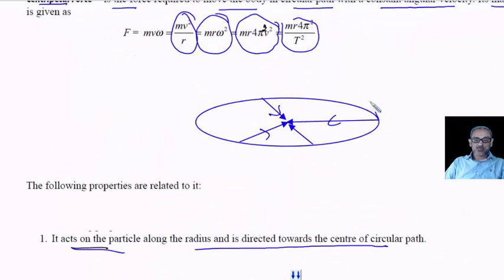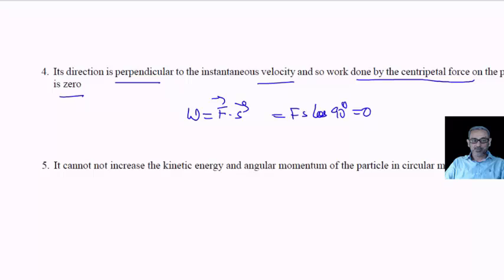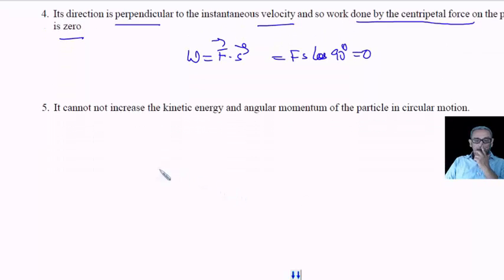Since this is the displacement and this is the direction of force inside, then work done is F dot S, and the angle between F and S is 90 degrees. F dot S is F s cos theta. The angle between these two is 90 degrees, so cos 90 is 0. So work done by centripetal force is always 0. Gentlemen, remember this thing. It cannot increase the kinetic energy and angular momentum of the particle in the motion.